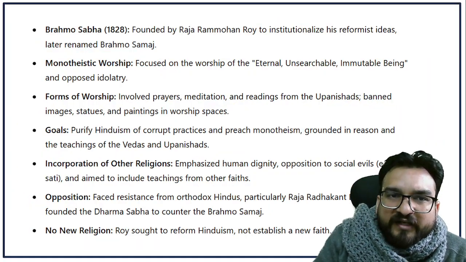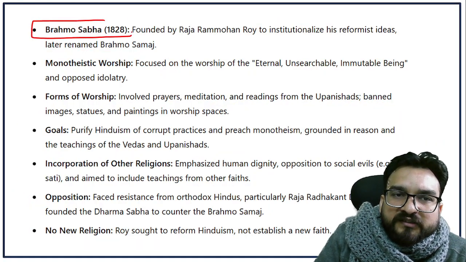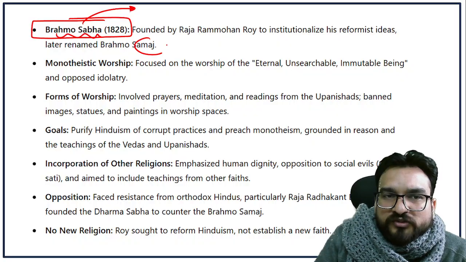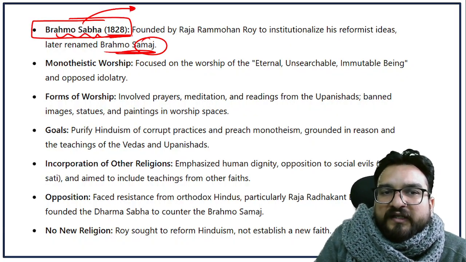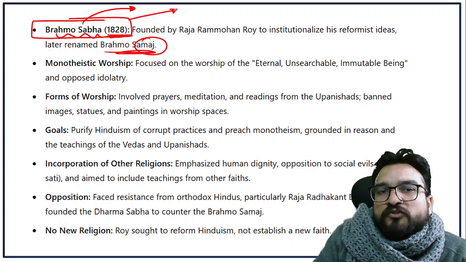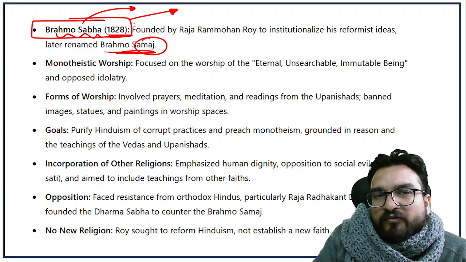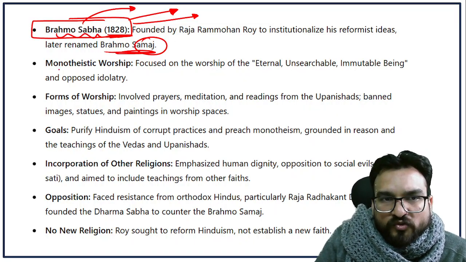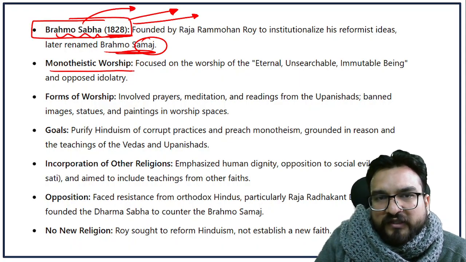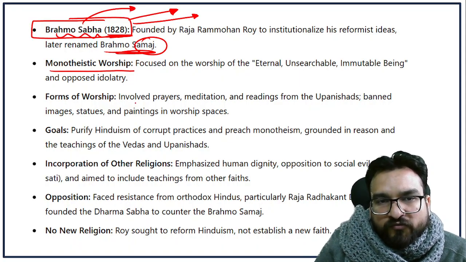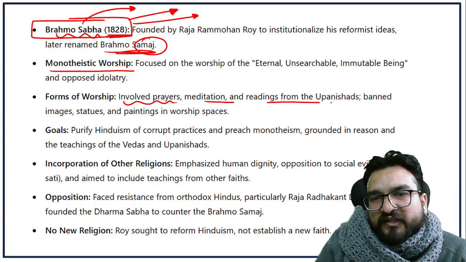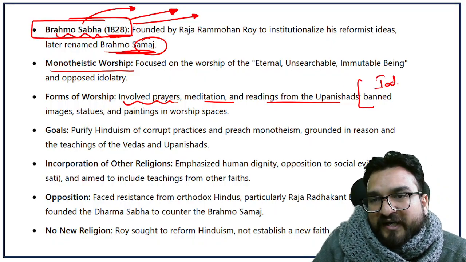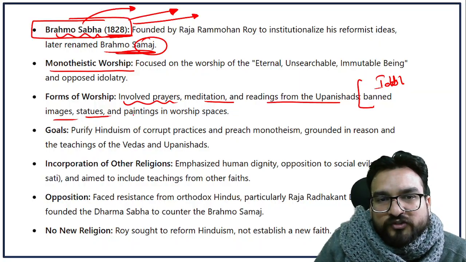And lastly, in 1828, he formed this Brahmo Sabha or Brahmo Samaj. Sabha was later changed into Samaj, right, in 1828, where he wanted to propagate these monotheistic principles and what the Vedas and Upanishads were preaching. Right, over here you will see. So monotheistic worship he wanted to have, right? Also, his form of worship involved prayers, meditation, and readings from the Upanishads. He banned idolatry. Idolatry means idol worship. No images, no statues, paintings, and words.